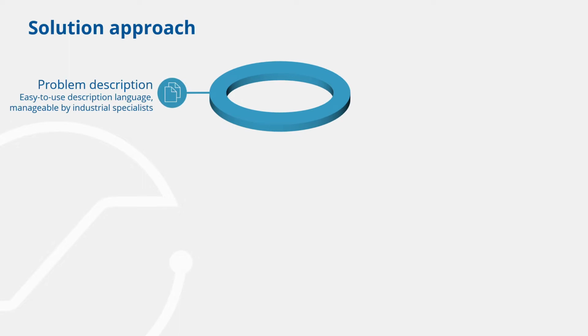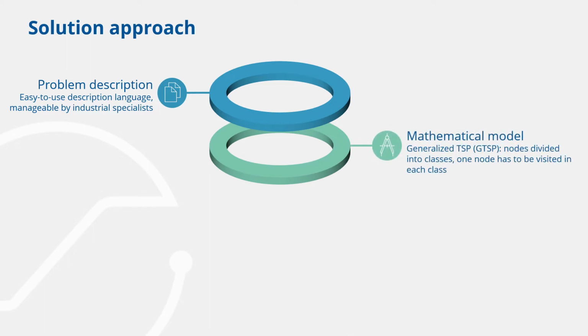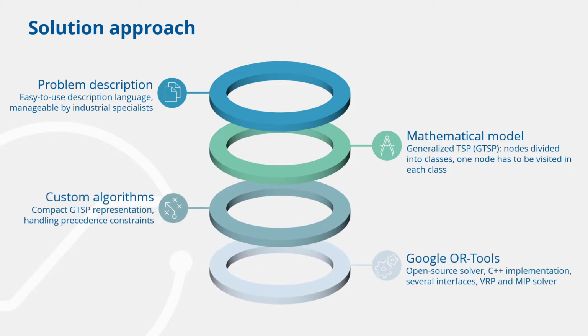Our approach is based on a problem description language easily editable by domain experts, even without a deep background in combinatorial optimization. The problem descriptions are transformed into a generalized traveling salesman model and solved using a combination of local search techniques from Google OR tools and some custom algorithms.